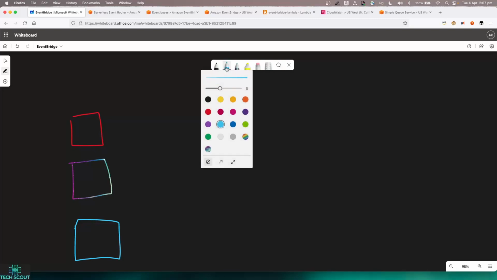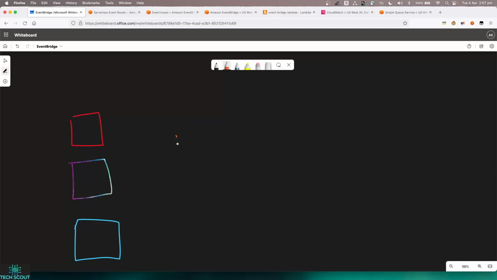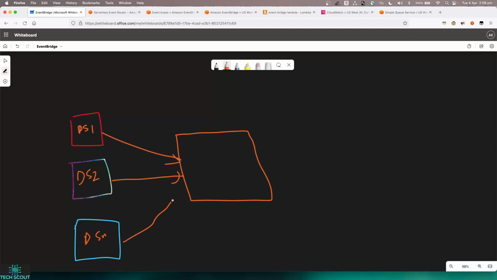Now all the data sources are sending the data to our EventBridge. So that's data source 1, data source 2, and data source n, and all the different data sources are providing the event to the EventBridge bus. And this can be your central integration layer.